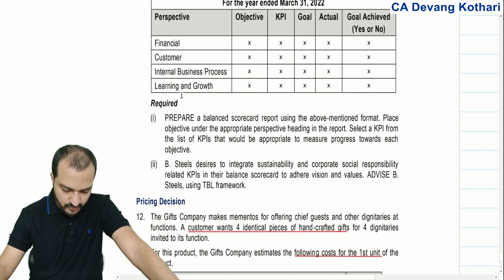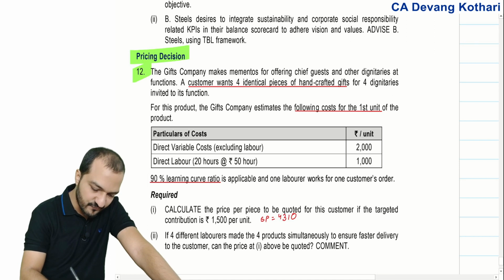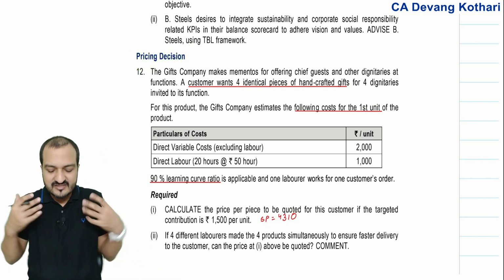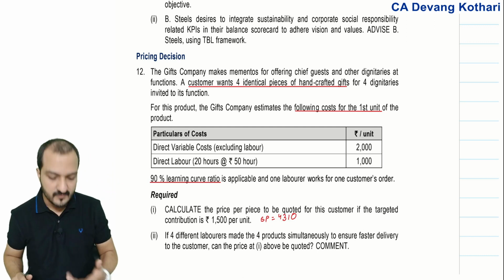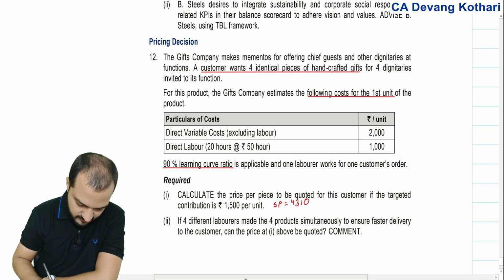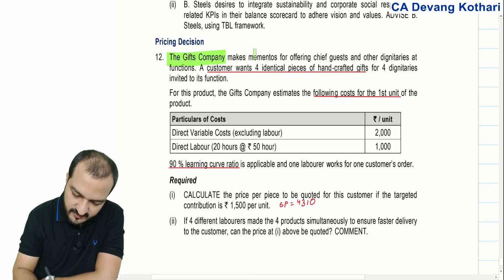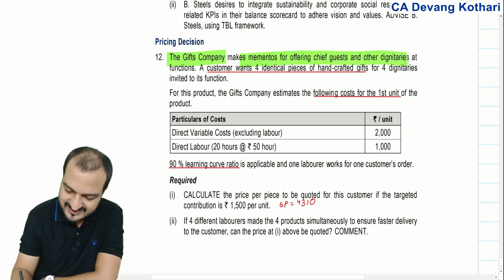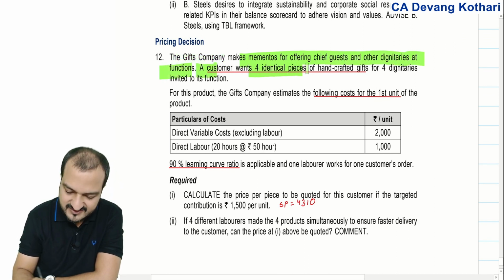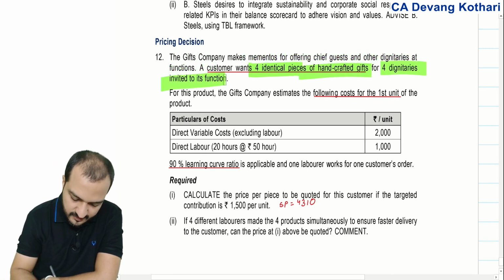So frankly, as I told you, nothing much new in this RTP. Question 12 is a new question from pricing decision, but it's a very simple and easy question. You can solve the question orally. The gifts company makes mementos for offering chief guests and other dignitaries at functions. A customer wants 4 identical pieces of handcrafted gifts for 4 dignitaries invited to this function.